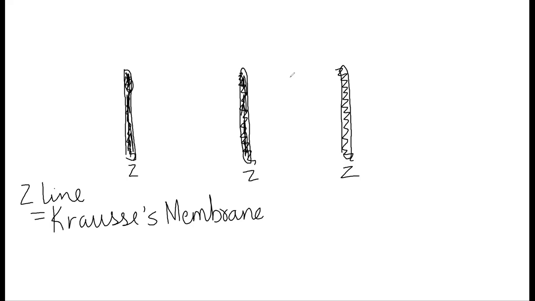Okay. Now on either sides of the Z line are attached thin actin filaments. So thin actin filaments are attached on either sides of the Z line like this. So on either sides of the Z line, there are thin actin filaments like this.